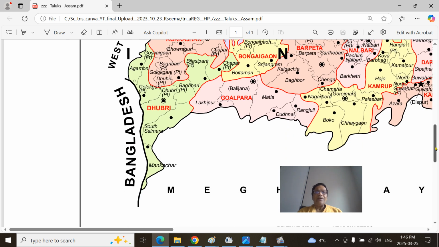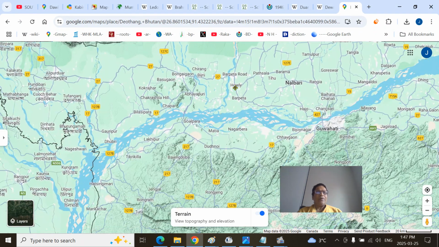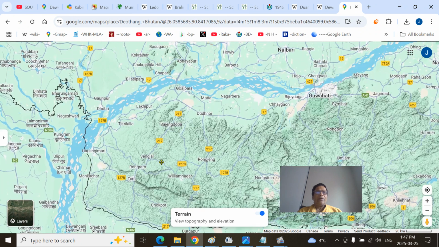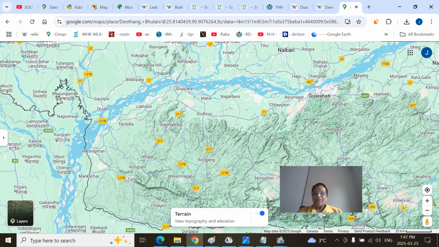You see Dudhnai here, the Dudhnai River Basin. Krishnai, it is not here, but the town is there, Krishnai. There is the Beki River here, and all those. This is the Manaschar and the Jinjiram River, and perhaps we can see Krishnai here. It is in the historic Goalpara district.